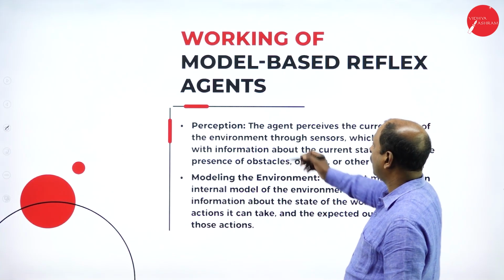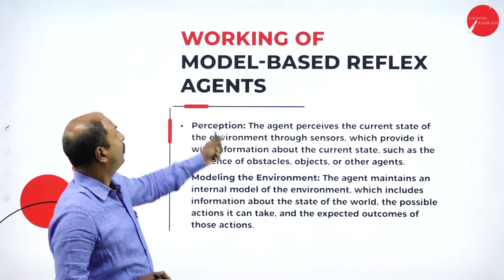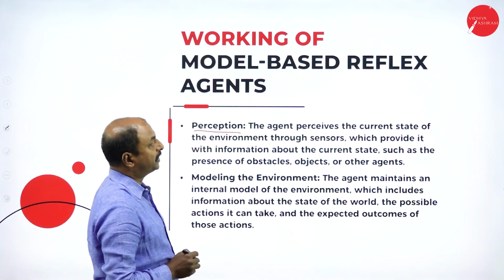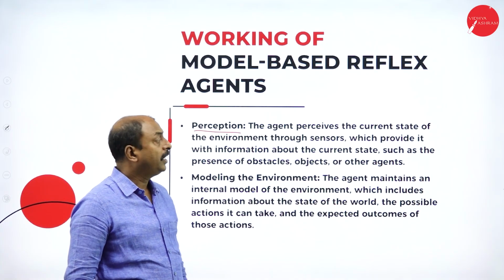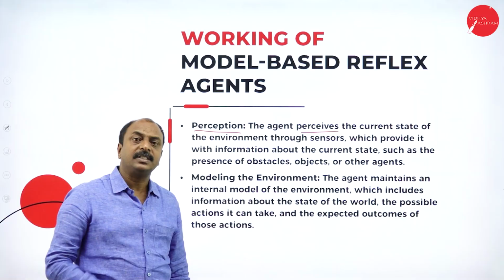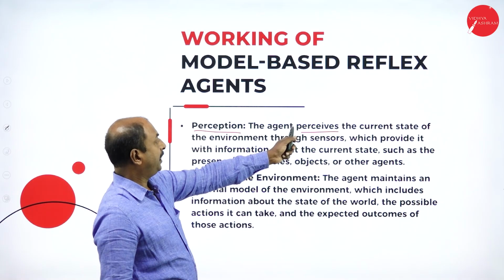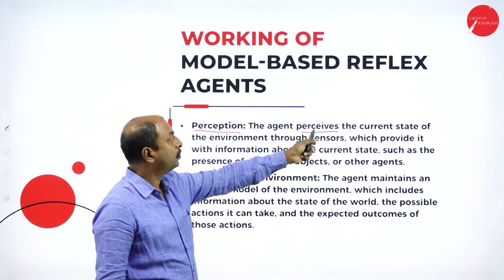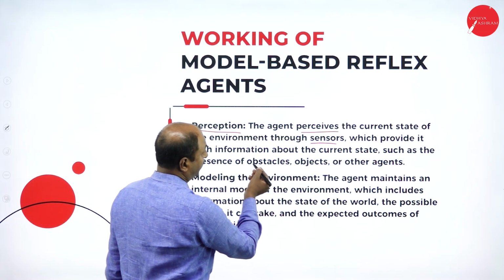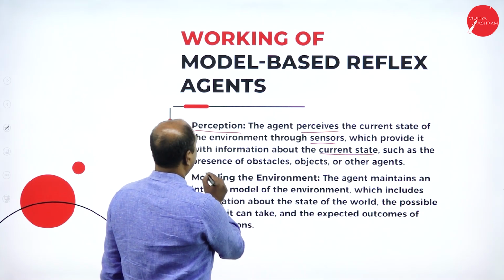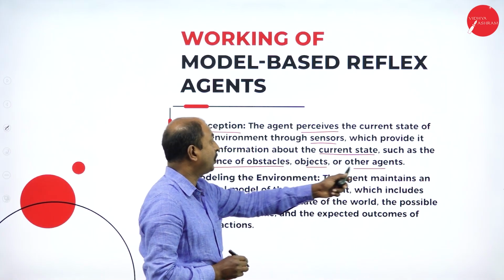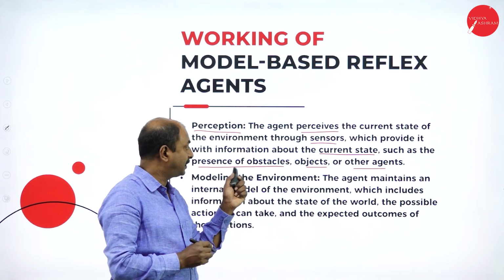In the next slide, we can see the working of the model-based reflex agent. One is perception. Perception is nothing but the input of data from the environment. The agent perceives the current environment through sensors, since sensors are a part of the agent, which provide information about the current state, such as the presence of obstacles, objects, or other agents. These are different types of input the sensor can sense.